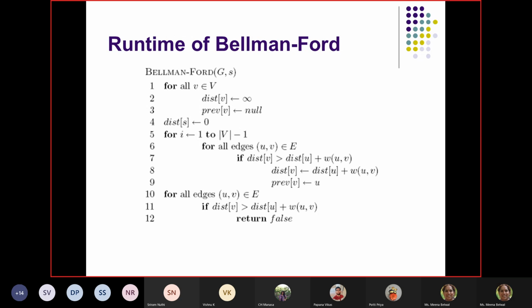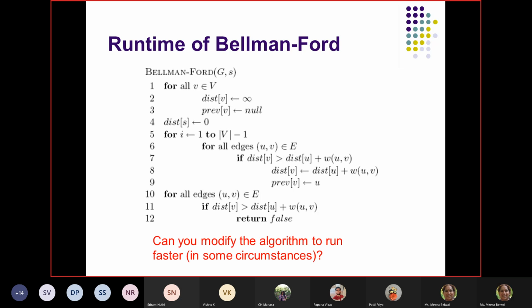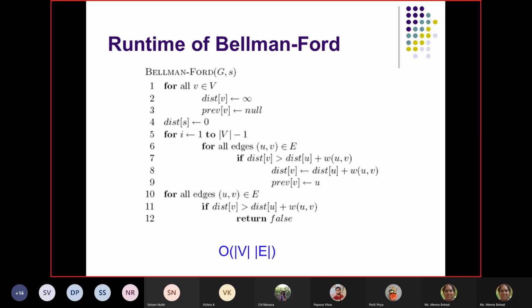Then we come to the runtime of Bellman-Ford. What will be the runtime of Bellman-Ford? We have written here it is going to be O(V times E), number of vertices into number of edges. How are we going to get that? Is there any doubt in this O(V times E) runtime of Bellman-Ford?